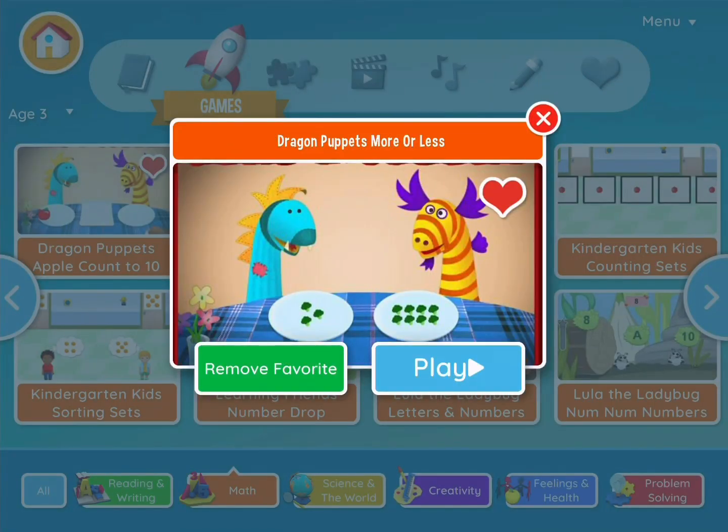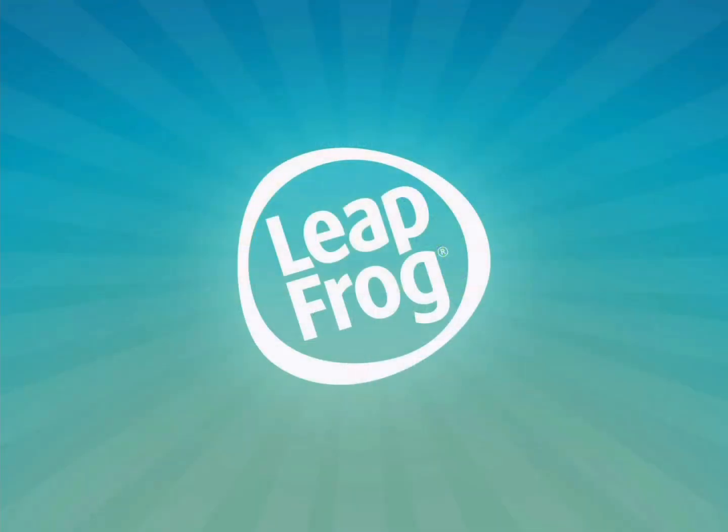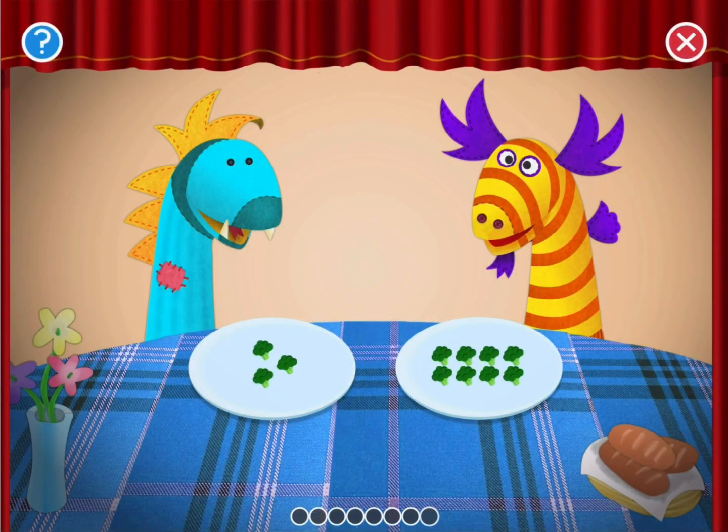Dragon puppets, more or less. Play. It's food, more or less. The dragon puppets want the plate of broccoli with more. Tap the plate with more.